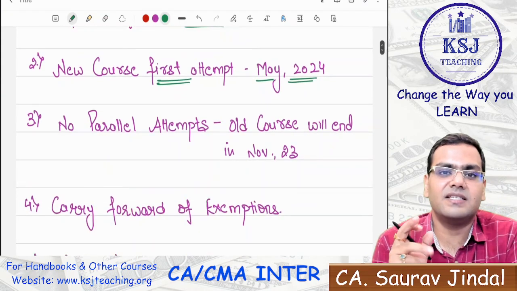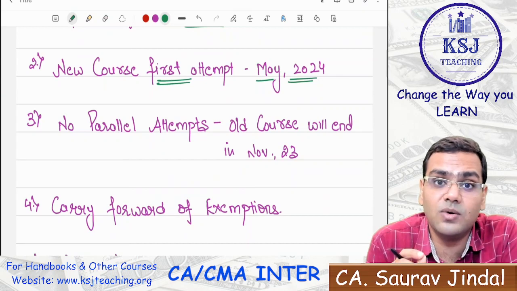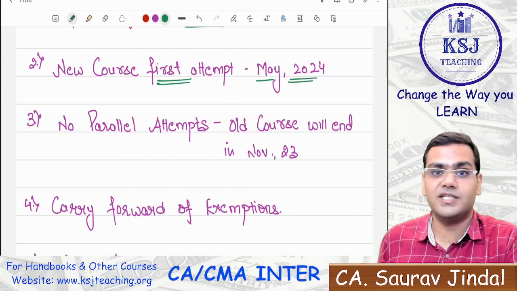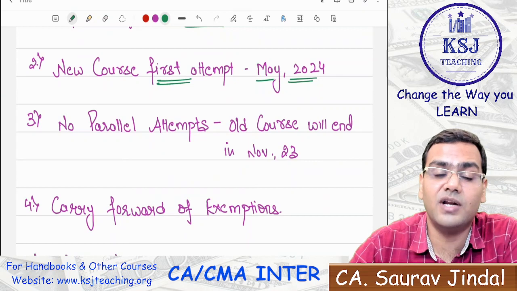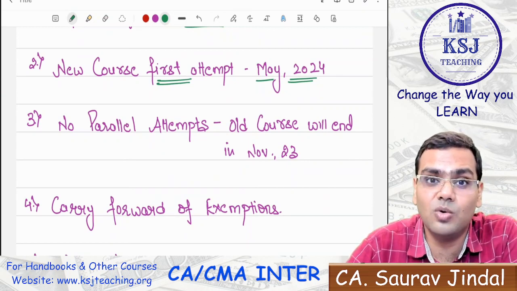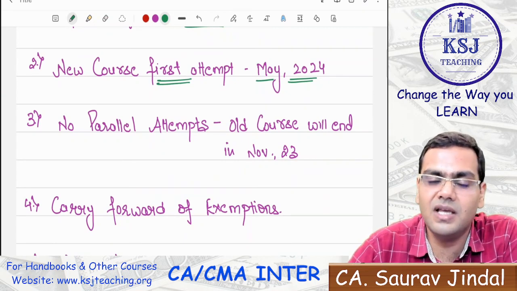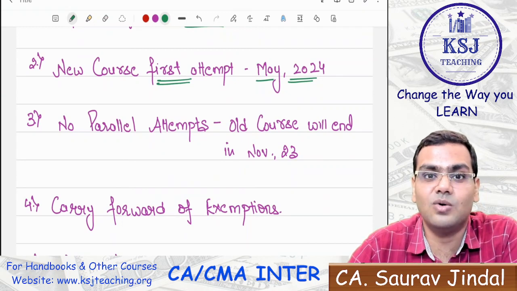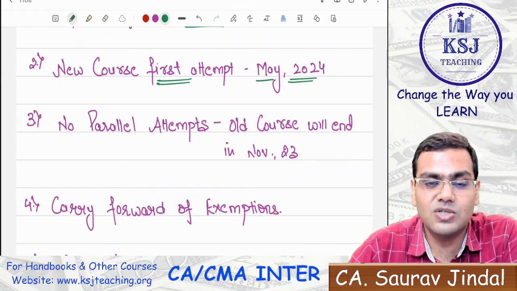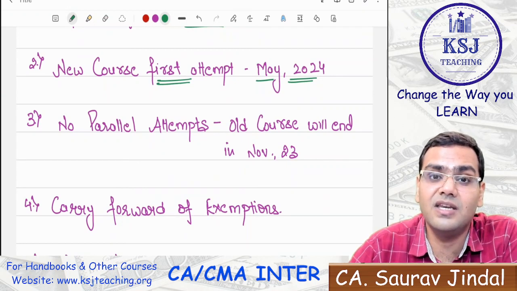Okay, after that, this is one very common query that, sir, if we clear one group in November 23, can we appear for second group in May 2024 under the existing scheme? The answer is absolutely no. There will be no parallel attempts, right? This has been clearly mentioned in the notification also that with November, the old scheme will end. So from May 2024, you will have to appear under the new scheme.